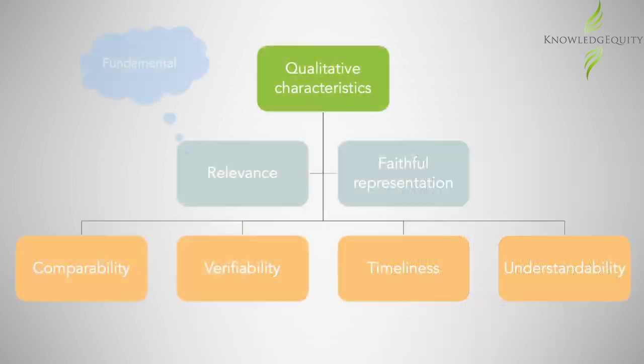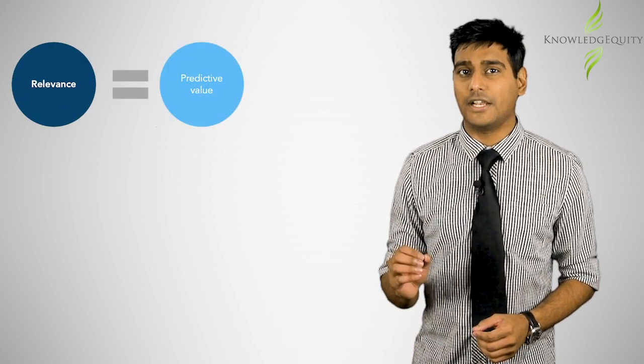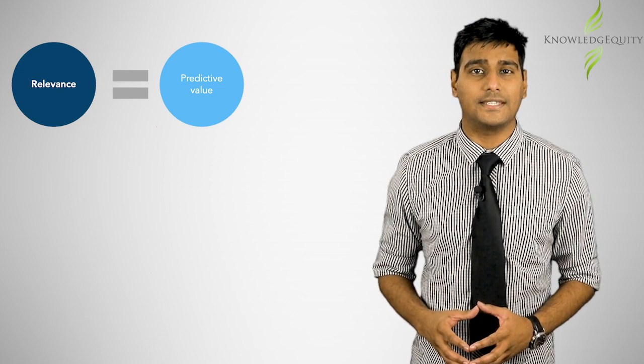Before we answer this, let's consider some theory. Relevance is the first fundamental characteristic, and this refers to the ability of users to make decisions based on information presented. There are 2 measures that can be used to determine relevance. Predictive value of the information is the first item.